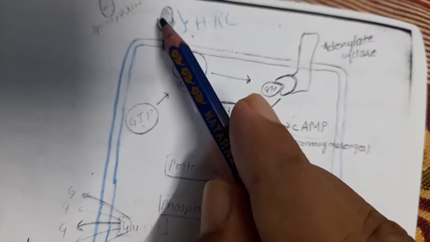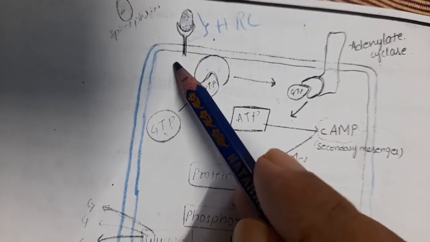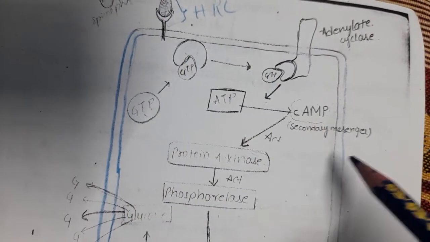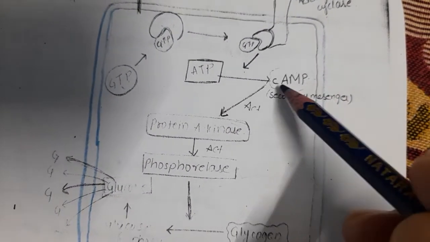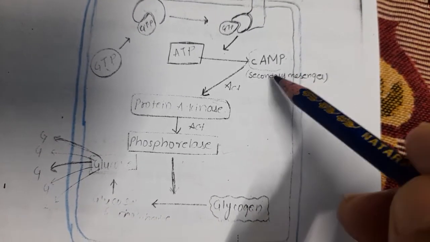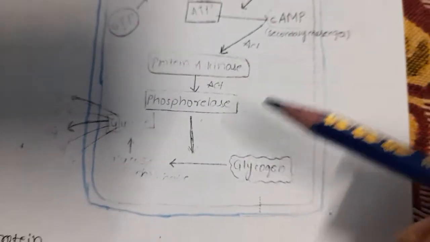This first messenger is not able to cross the membrane. That's why it sends the information through another messenger called the second messenger, cyclic AMP. You learnt other second messengers earlier, inositol triphosphate and calcium ions also.